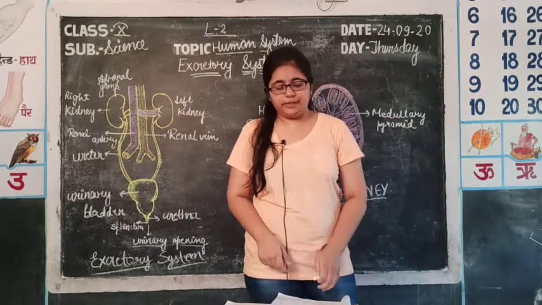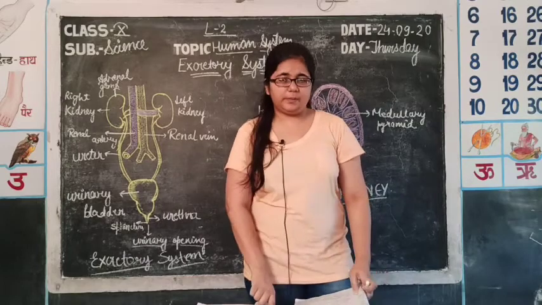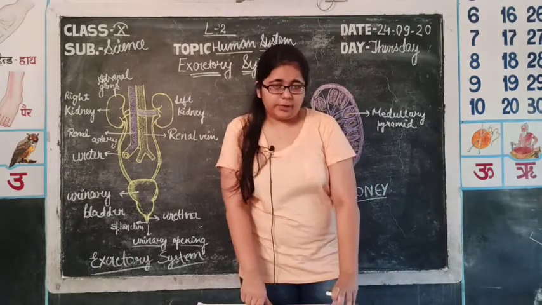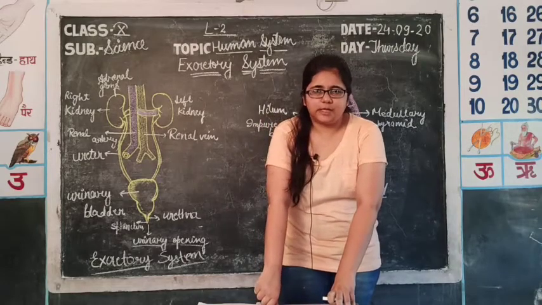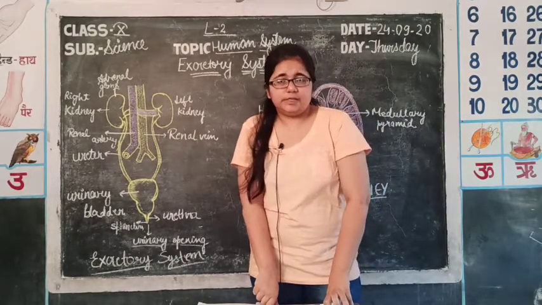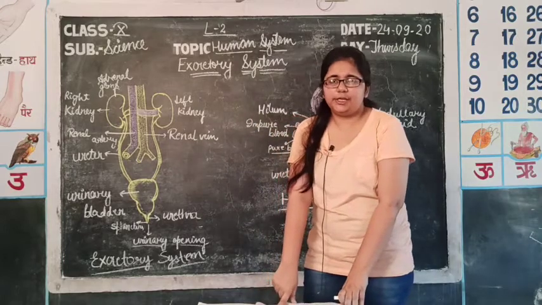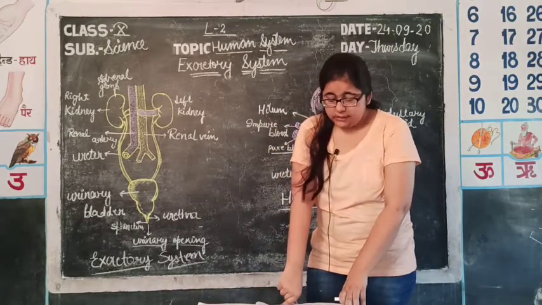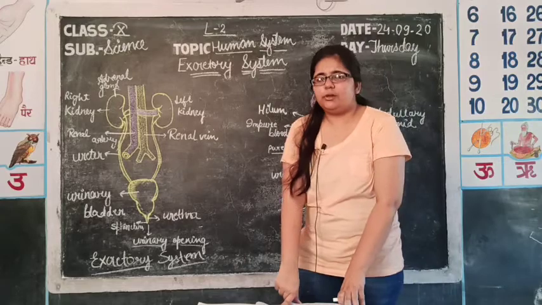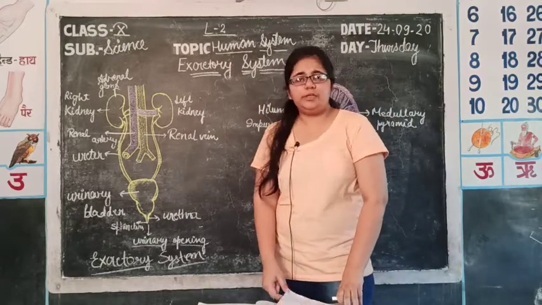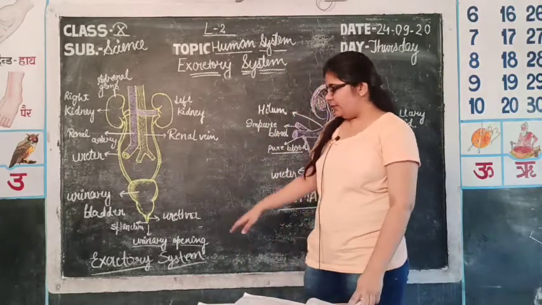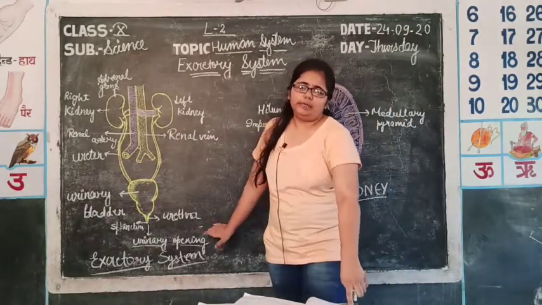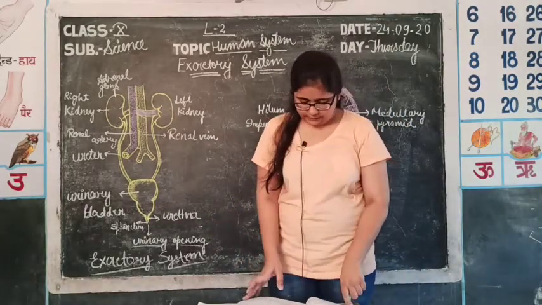But in females, for both the purposes, two different organs are present, and in the exterior two different openings are present. First one is the vagina, which is the external genital organ of females, and the second one is the urethral opening, which is present above the vaginal opening. And the length of the urethra is longer in males than females.